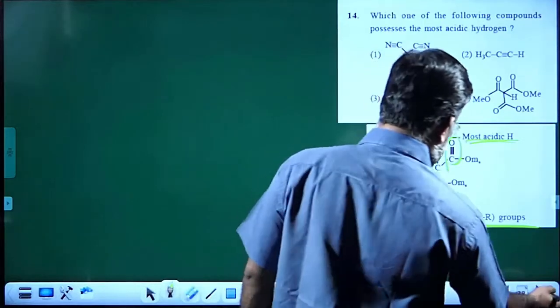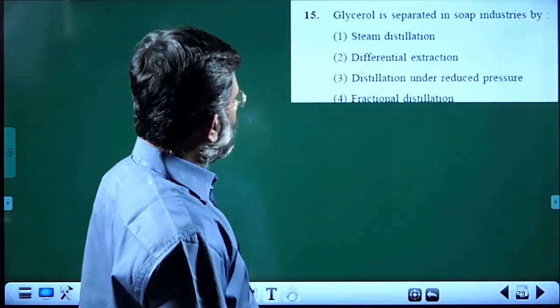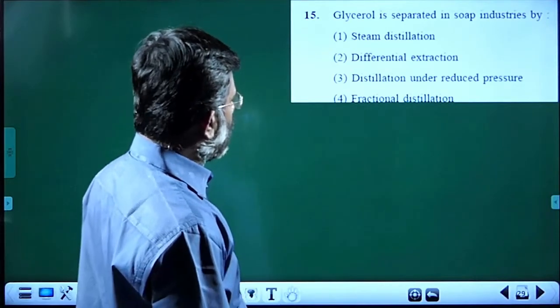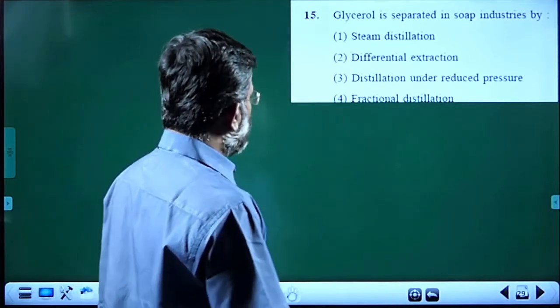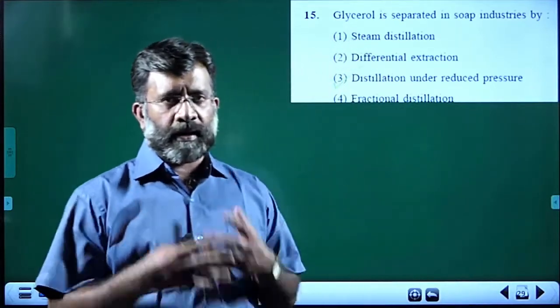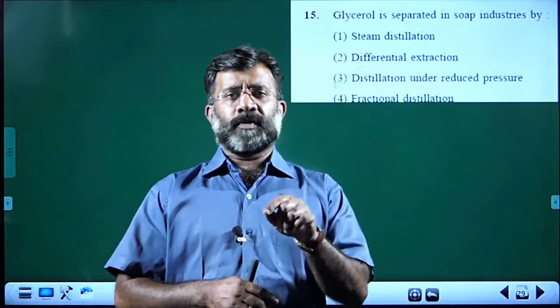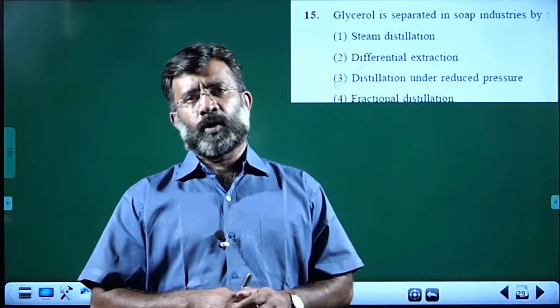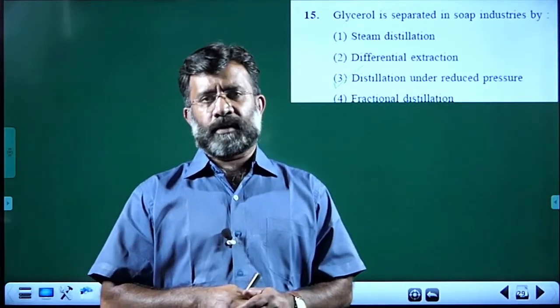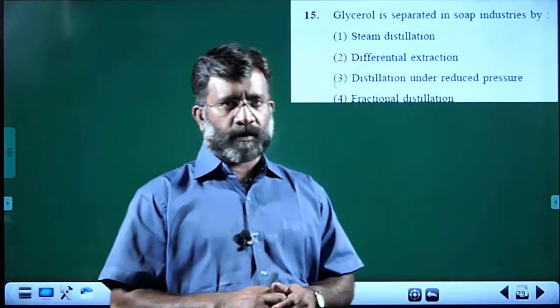Next question. Glycerol is separated in the soap industry by distillation under reduced pressure. You know, glycerol has a high boiling point, and those high boiling liquids which decompose below their boiling point can be separated by vacuum distillation, distillation under reduced pressure.